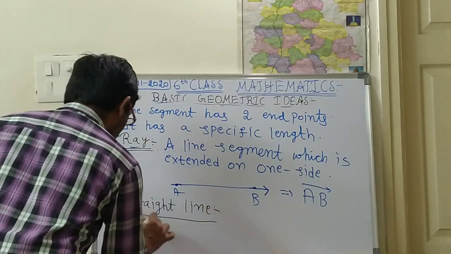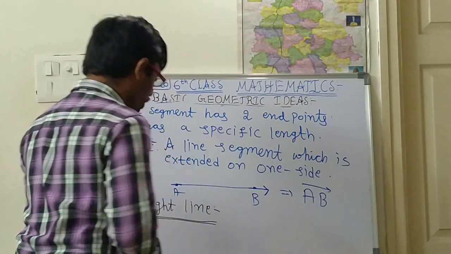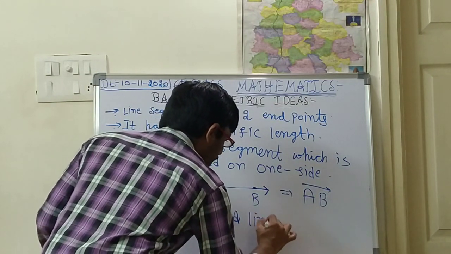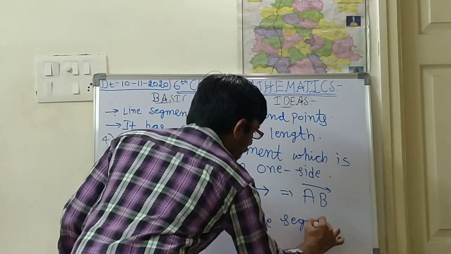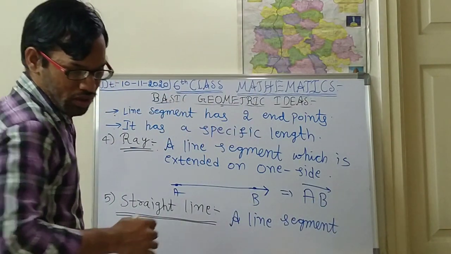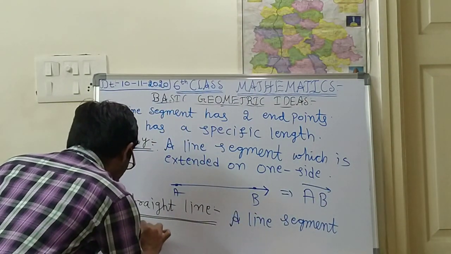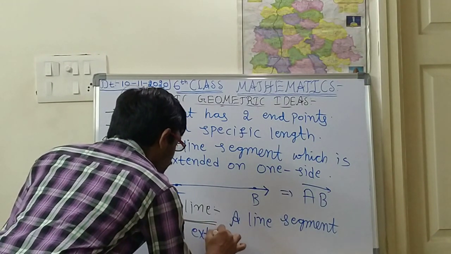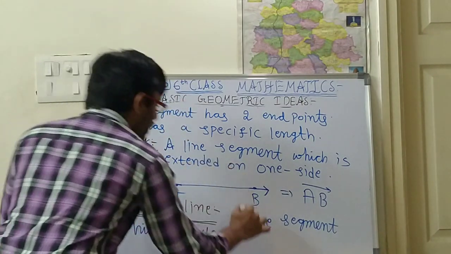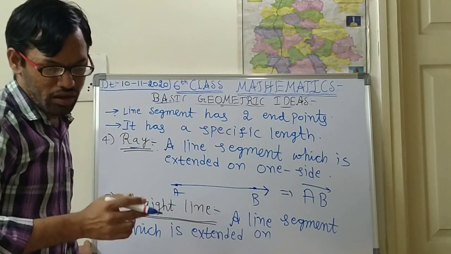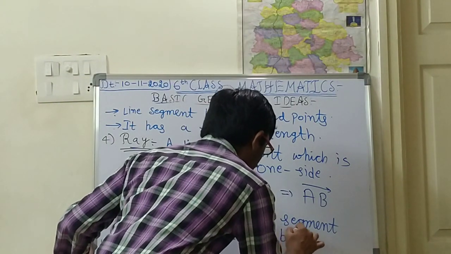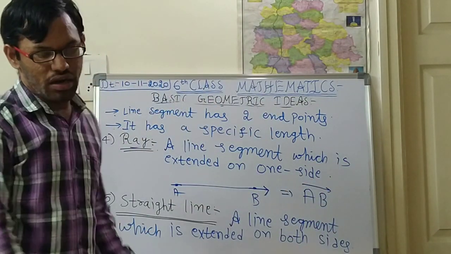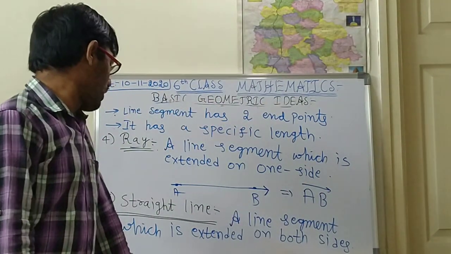What is this straight line? We shall discuss. First of all, write down the definition, children. A line segment which is extended on both sides, that is called a straight line, children.